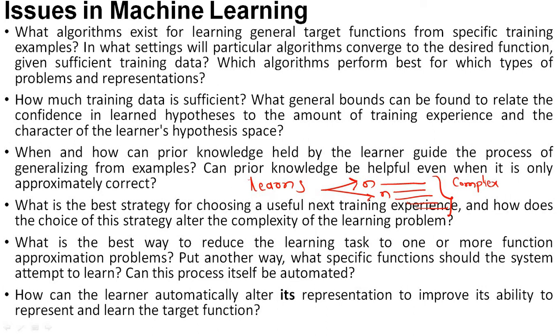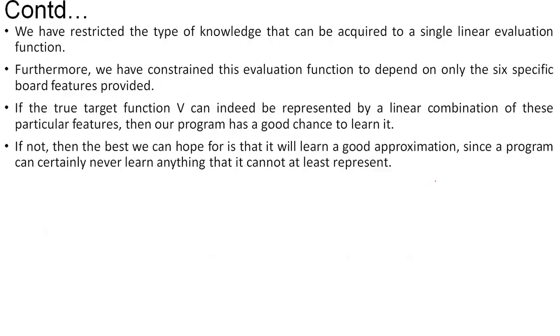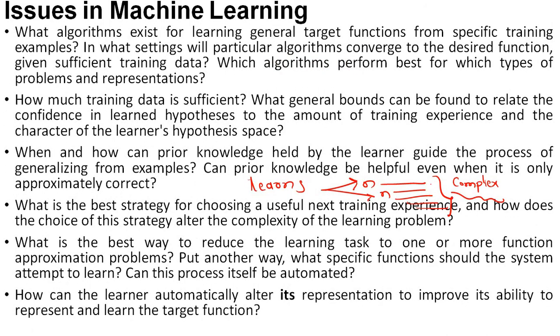The machine may learn or it may go into a loop. So our issue is: can we reduce these n number of learning tasks into one or two functions or tasks? Can we reduce these n number of functions into two functions? So this is one more issue in machine learning.